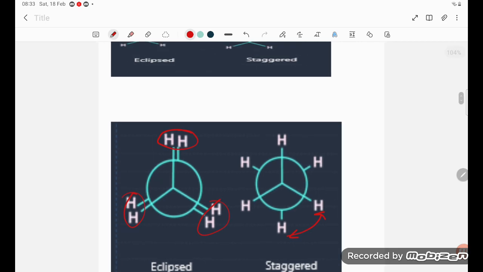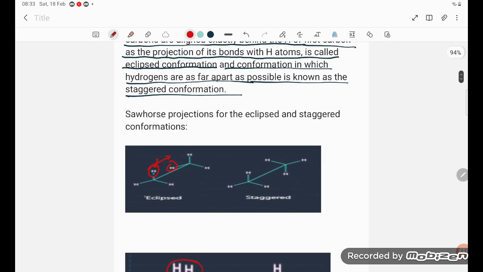Here in the first case, the diagram is a little bit wrong. This is the staggered, and here is eclipsed. It means the carbon should be immediately behind.